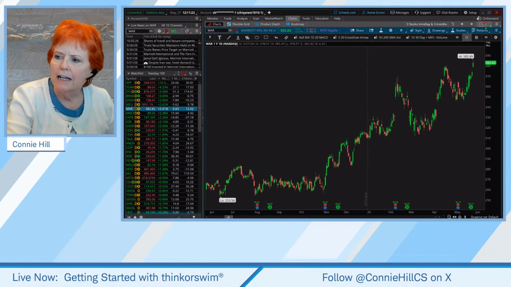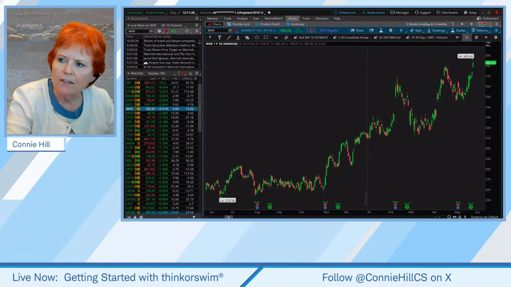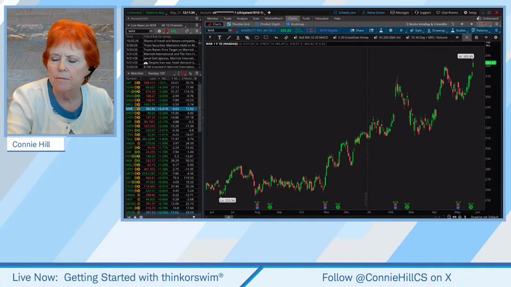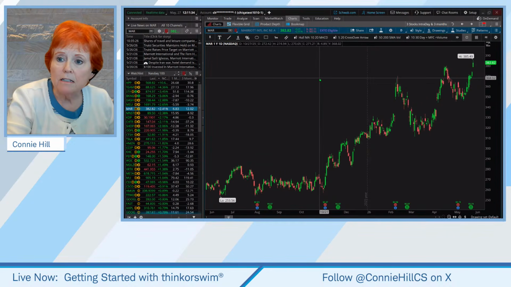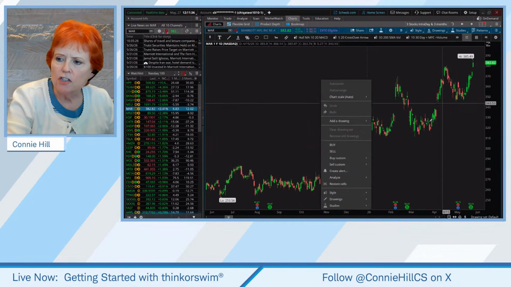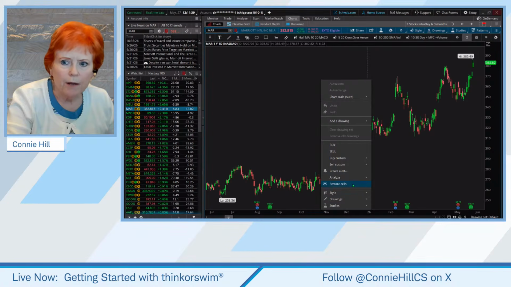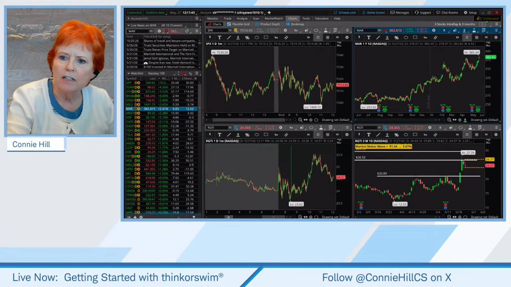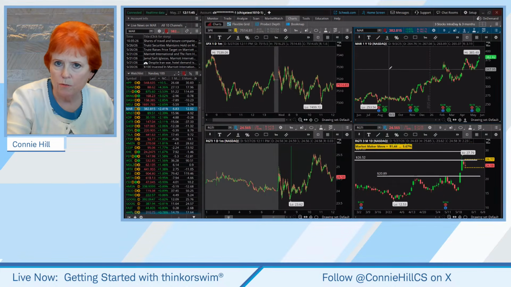I've actually got a grid chart here of 4, and I'm seeing the one that's the red box in the top upper right corner. But what I've done is I've said maximize the chart, and so it maximized the one that I wanted. I'm going to hit restore cells, and it's going to put it back into the 4 grids that I started with.